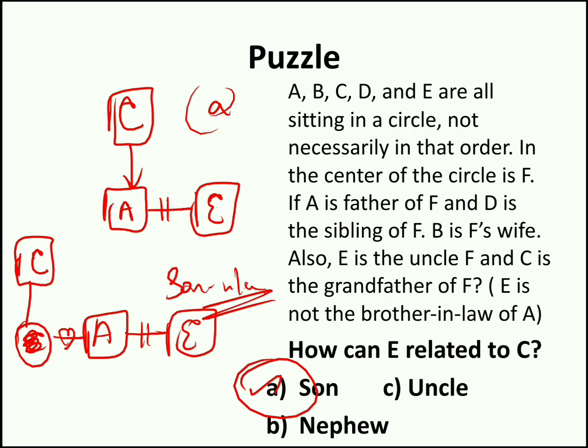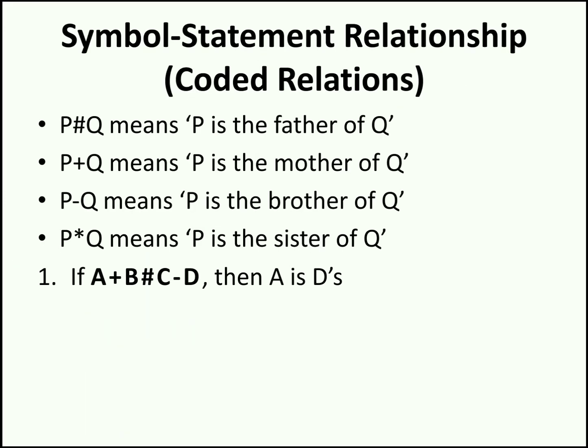Now moving to symbol relations. Now for symbol relation also you have to draw the picture. P has Q means P is father of Q. P plus Q means P is mother of Q. P minus Q means P is brother of Q, and P star Q means P is sister of Q.